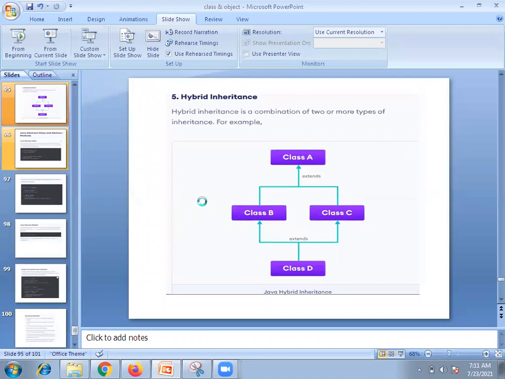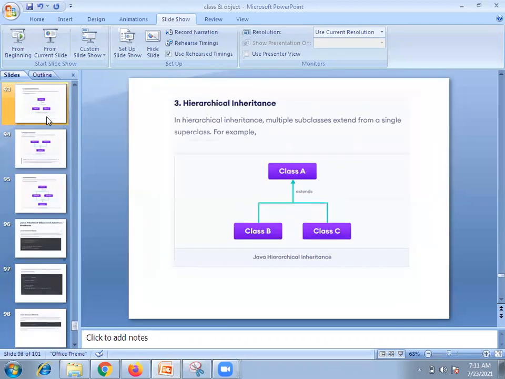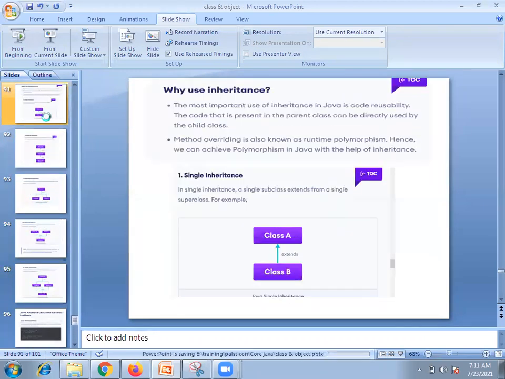Five types. So what is single? Single inheritance means one parent class and one subclass, means parents to children. Getting what I'm saying?